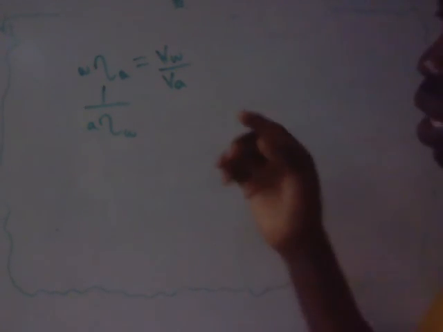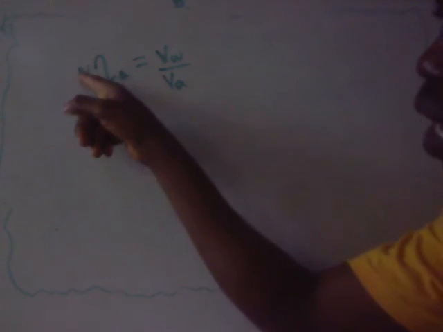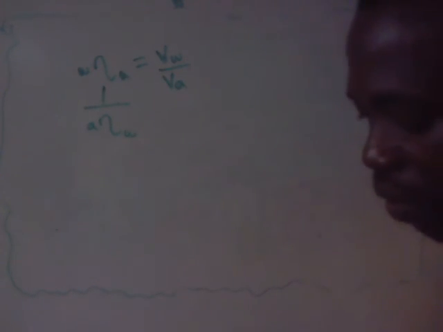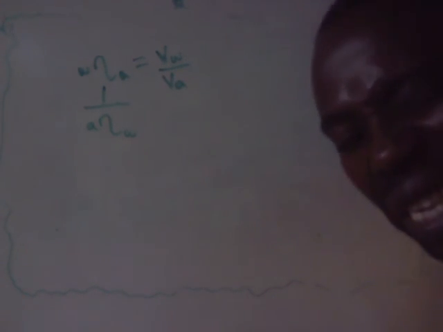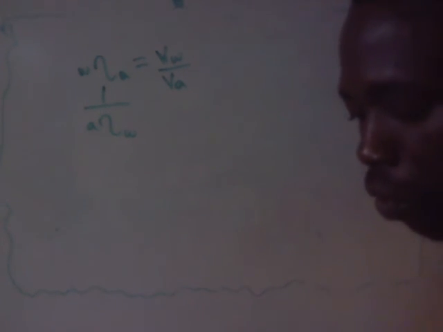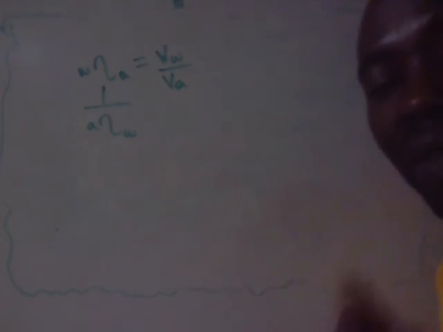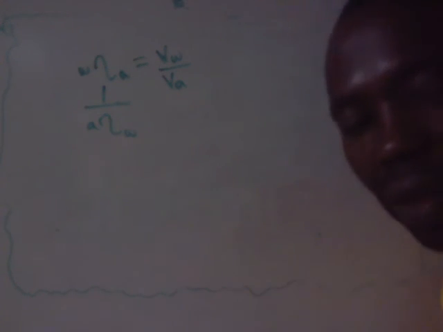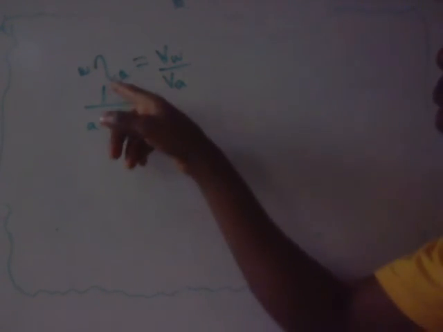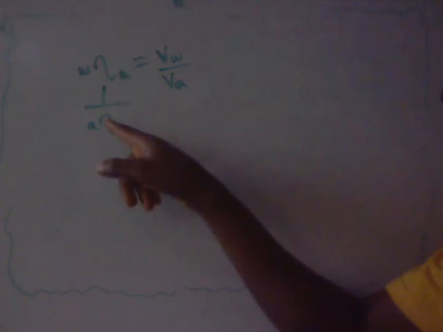But now what we have here is water to air, and the question says the refractive index of water is 1.33, and don't forget that 1.33 means that light travels from air to water. So we have to invert it. That means this is the inverse of this.